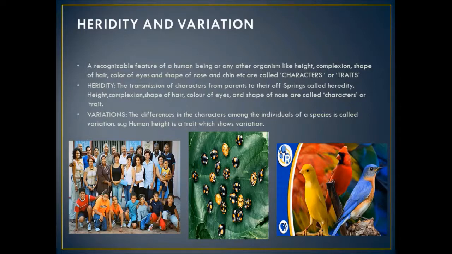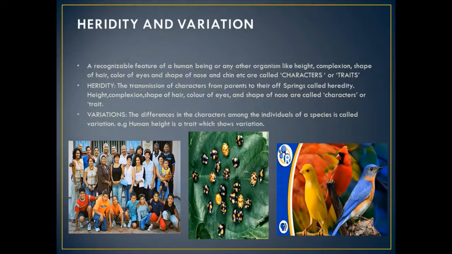Therefore, we can say that the gametes constitute the link between one generation and the next, and pass on the father and mother characters to the offsprings. So, all the children of the parents are never identical to their parents. There will be some variation, and these differences in the character among the individuals of the species are called variation.